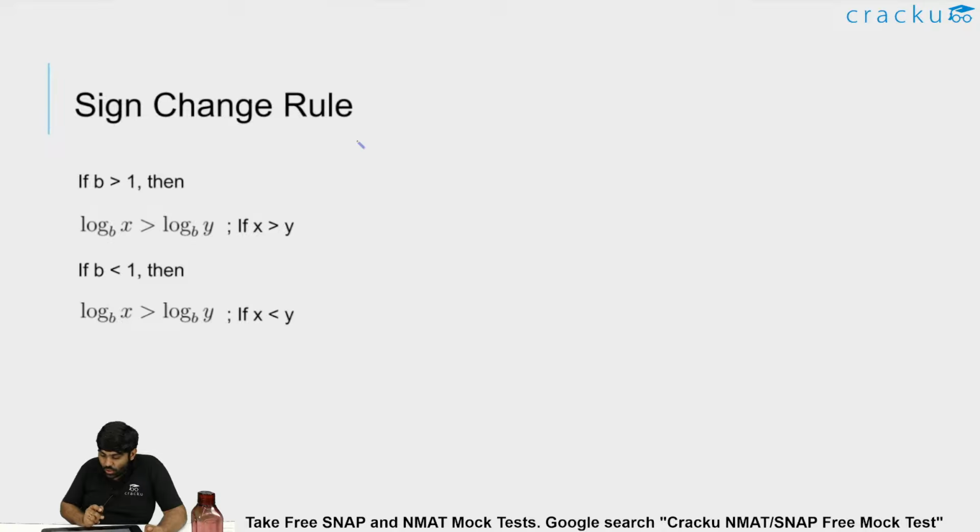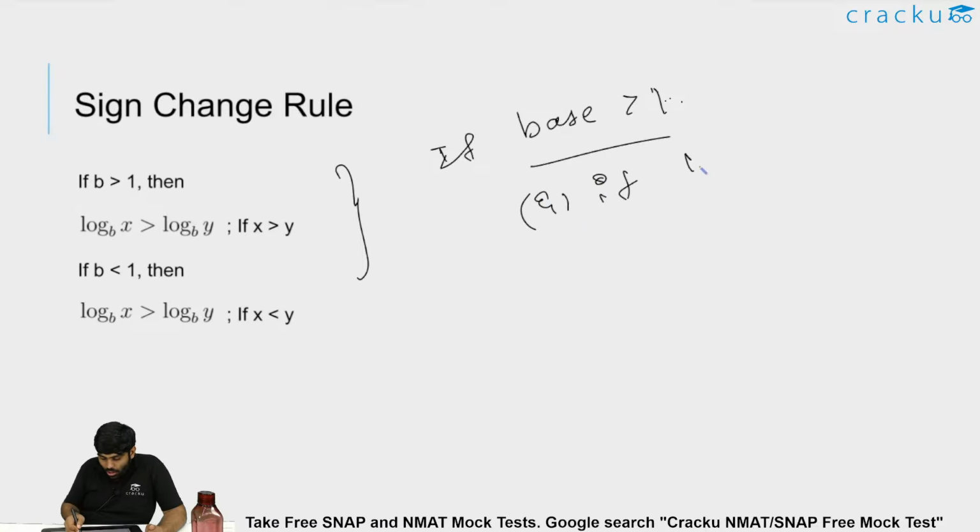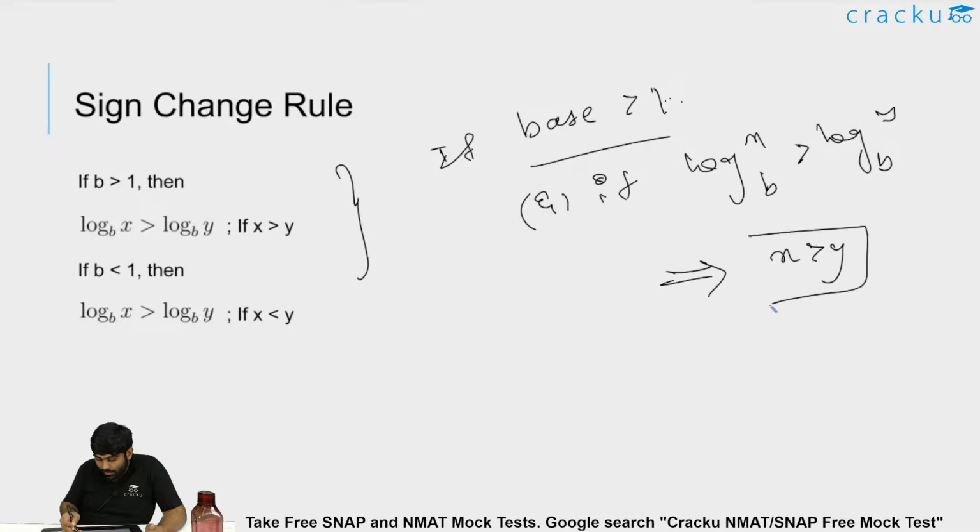So the sign change rule: one is that if b is greater than 1, that is, if the base is greater than 1, and if log of x to the base b is greater than log of y to the base b, this implies x is definitely greater than y.